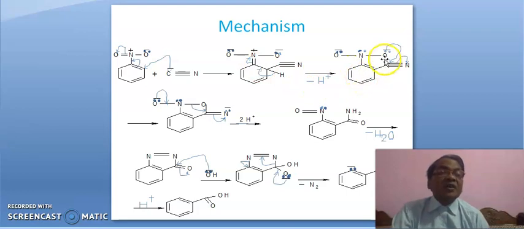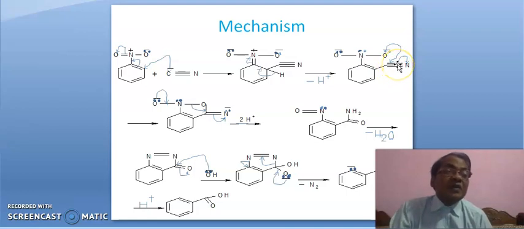Now here we see that this oxygen is the nucleophilic center and this carbon is the electrophilic center. Why is this carbon an electrophilic center? This is a triple bond and this is nitrogen.